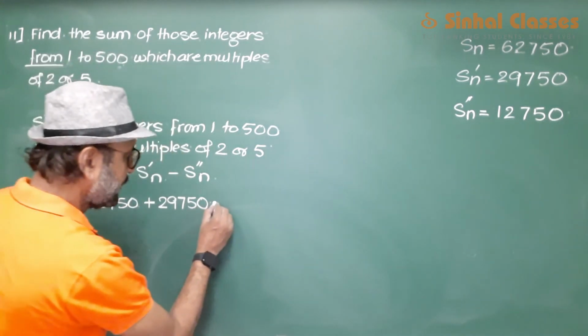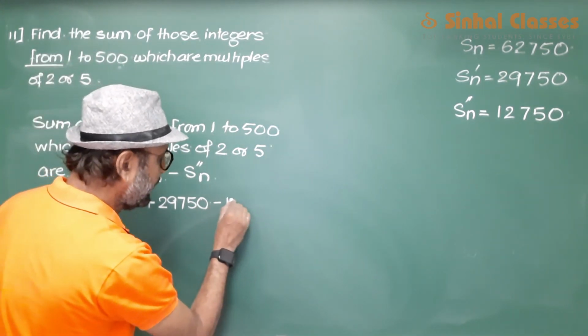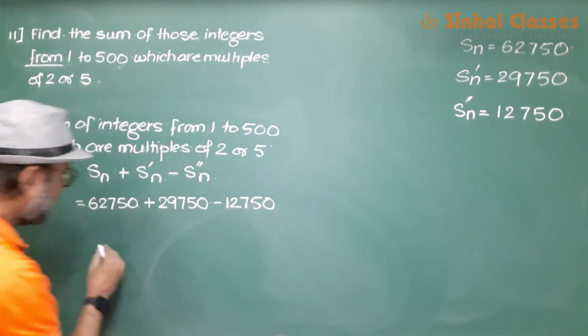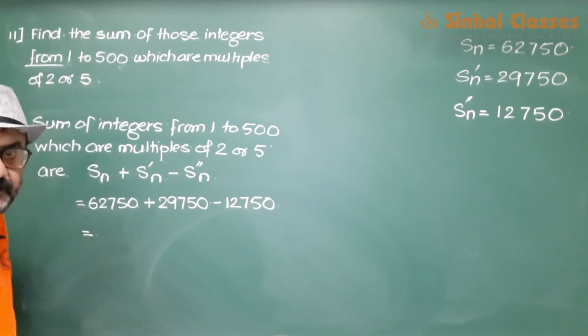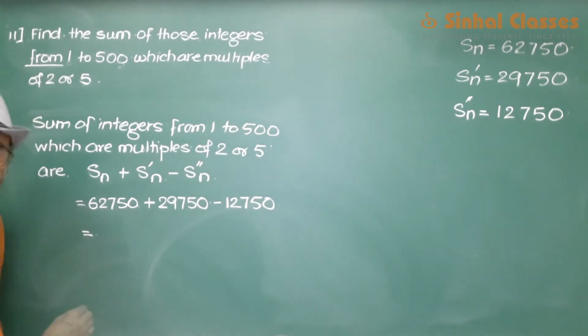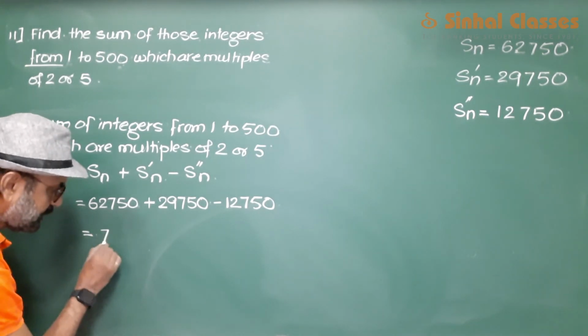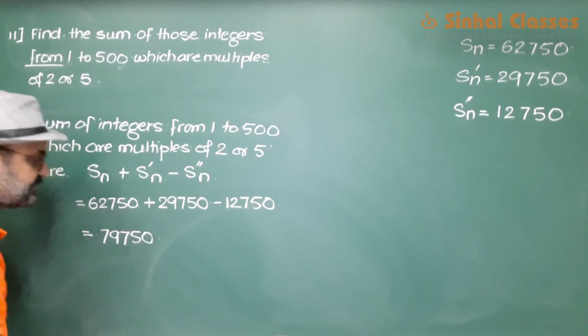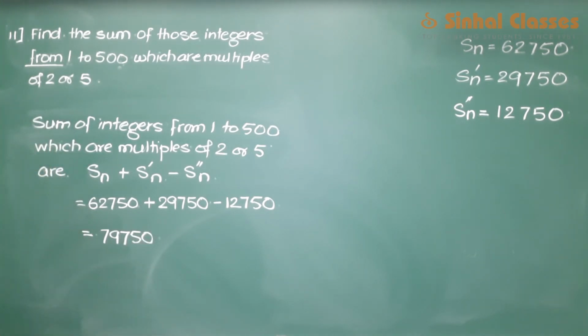So minus 12750, and on solving we get the answer as 79750. This is your final answer.